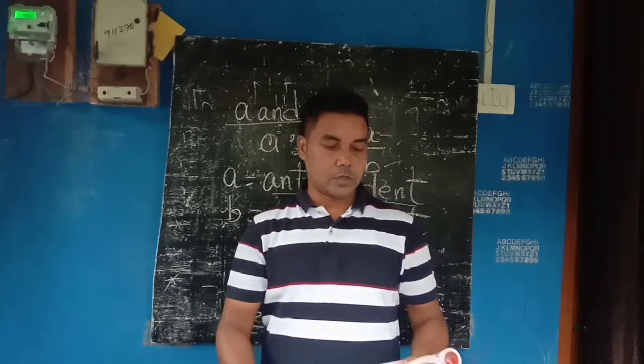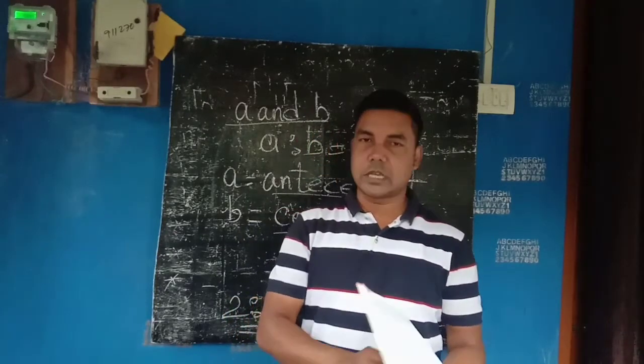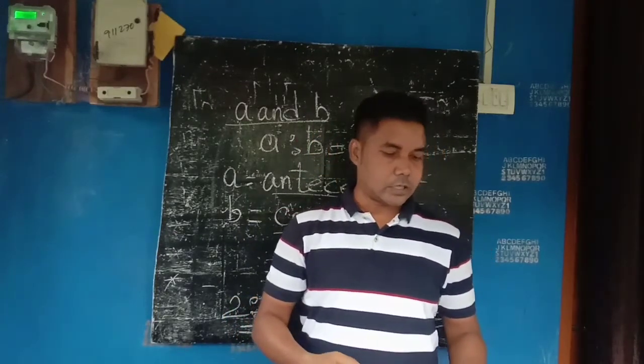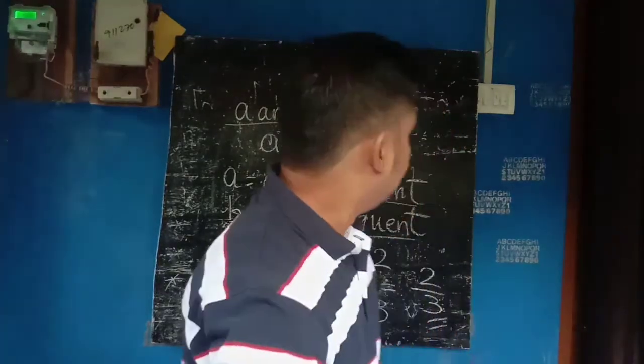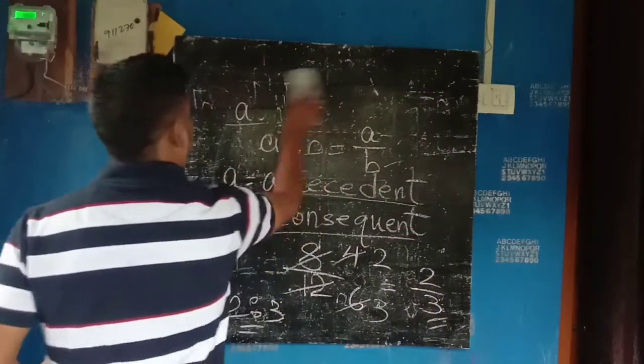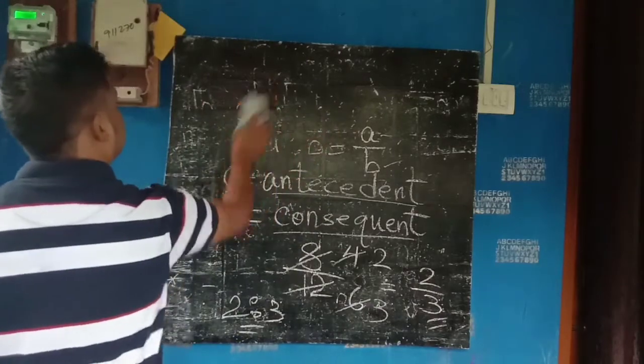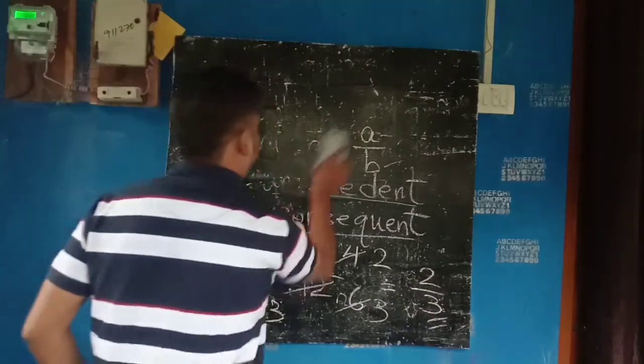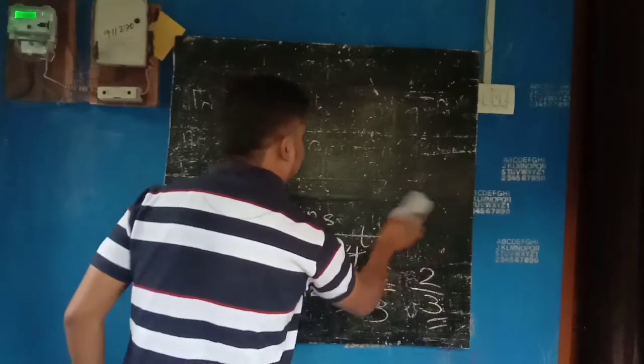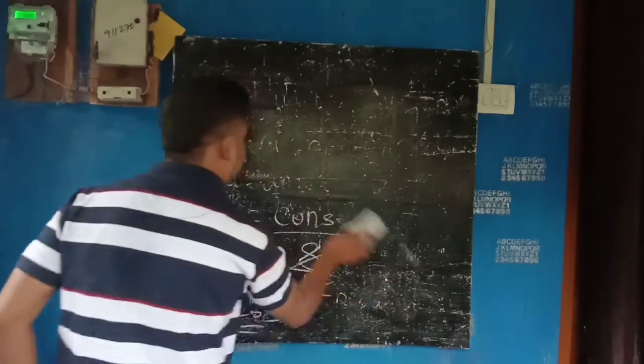So there are exercises. The book which you are following, presently I don't have that book, but I will be teaching you through the mental maths book.